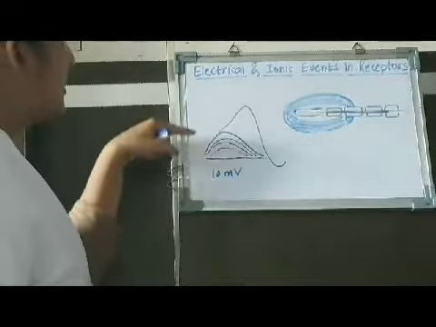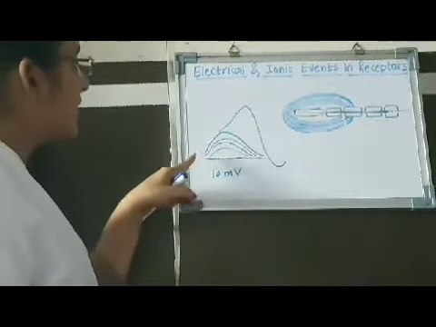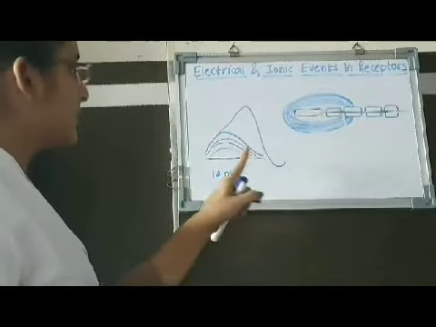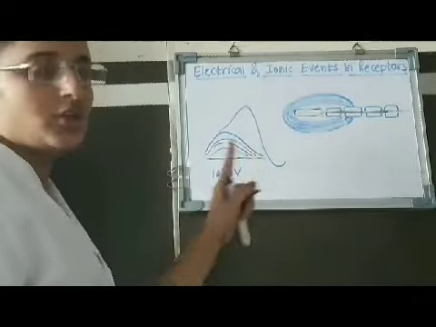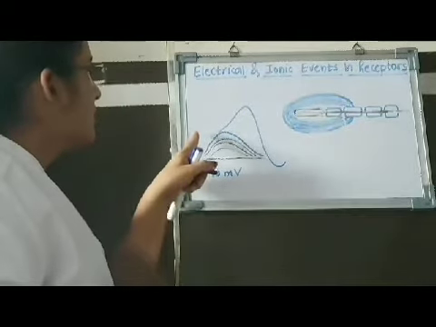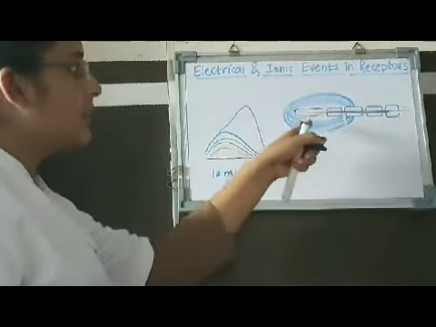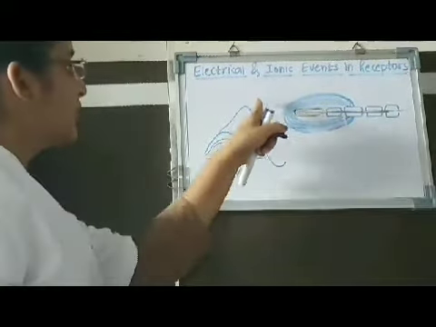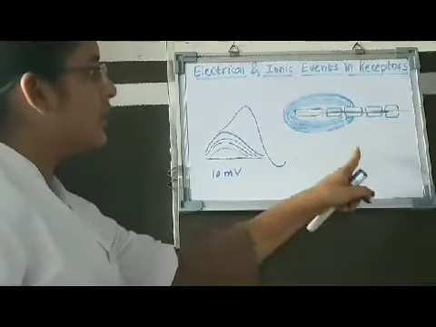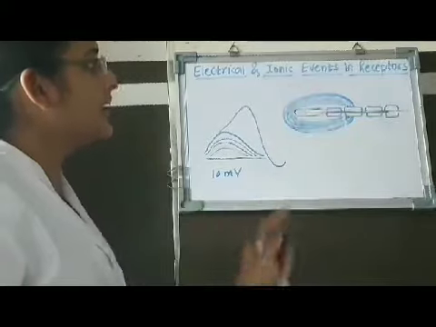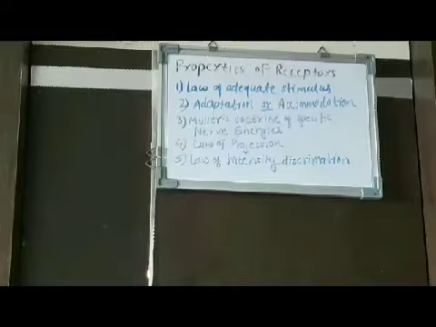Thus, the threshold stimulus, when applied to the receptor, gives rise to the generator potential or receptor potential of about 10 millivolts, which is the firing level for the action potential to get generated. The generator potential stimulates the unmyelinated nerve ending to produce an action potential or electrical impulse, which travels along the sensory nerve and finally gets delivered to the central nervous system.